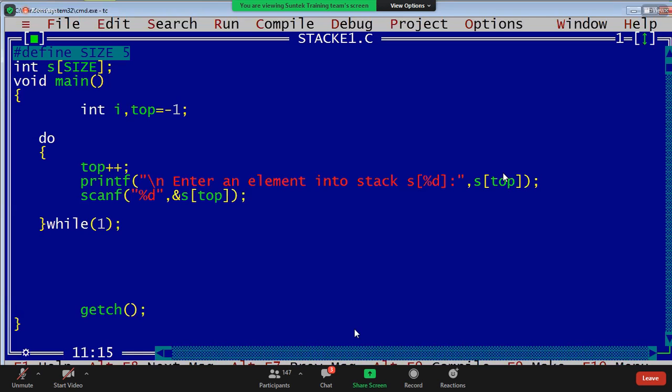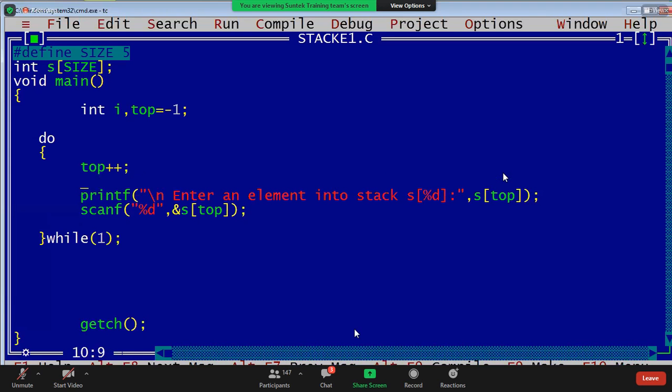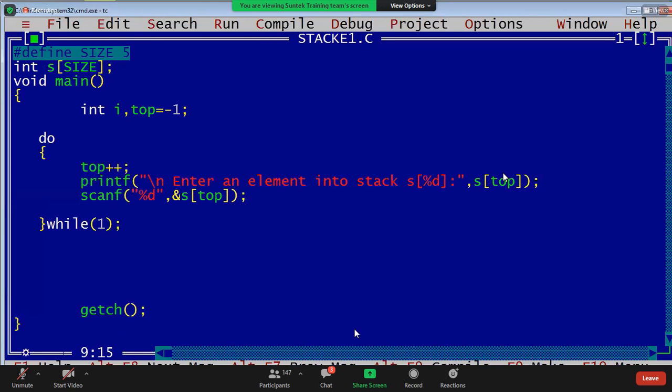Yeah. Now how to write this, guys? Top plus plus. What is top plus plus? Till which location, guys? We insert top 0, top 1, top 2, top 3. Okay. Now whenever it is, if top equals to size minus 1, you have to stop this, guys. Instead of while 1 you can write like this, top equals to size minus 1, but that value also you should insert, right?